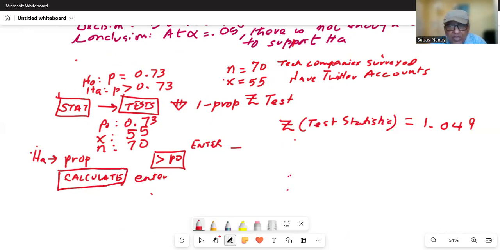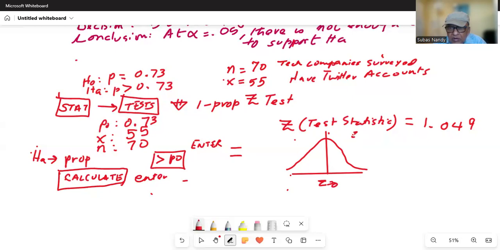But we look at the p-value. Again, this is a right tail test like I explained before in the earlier video. For those of you who have not seen the earlier video, let me draw a Z curve. Okay. So at the center, Z is equal to 0.